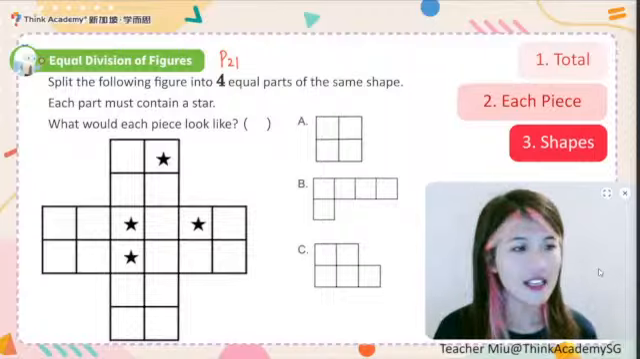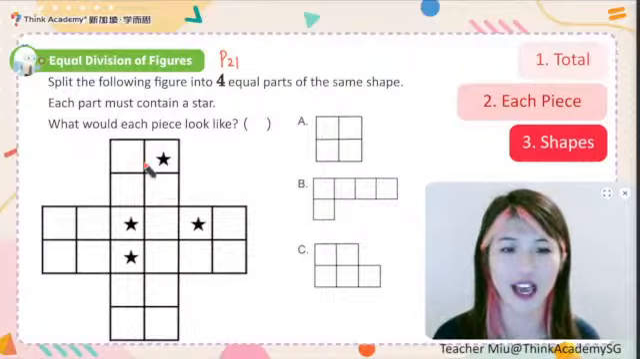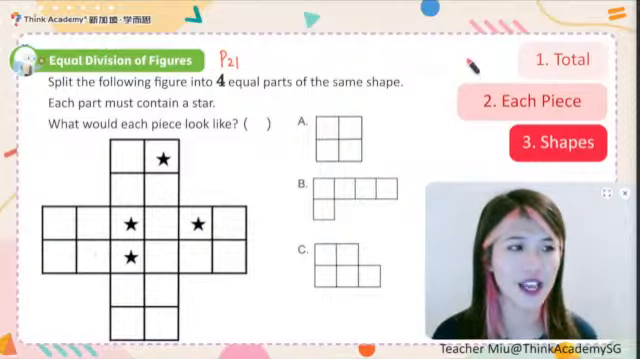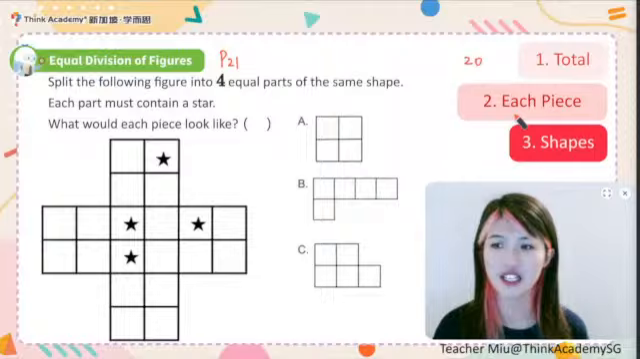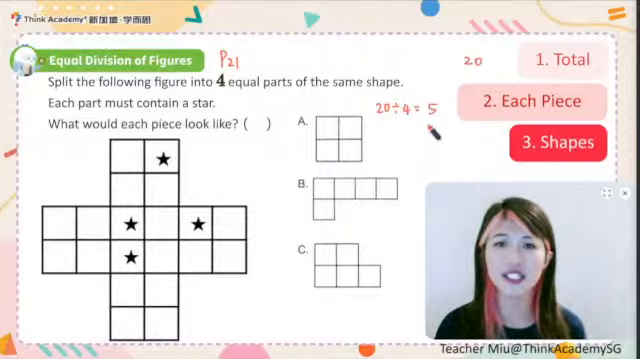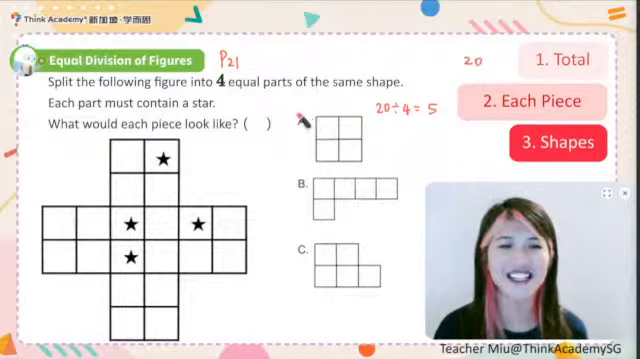Like say for this one, altogether there are 5 fours. So there are 20 squares. If we need to divide it into 4 equal parts, that means each part should be 20 divided by 4 to get 5 squares each. If it is 5 squares each, A is definitely not the answer, right? Because there are 4 squares only. If there are only 4 squares, definitely not 5. So this one, no. Let's go to B then.